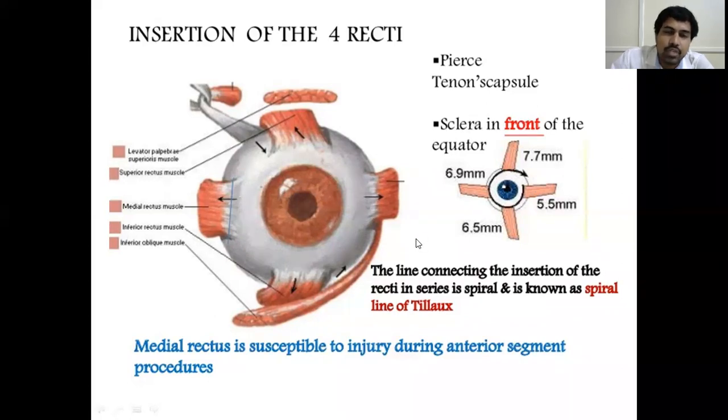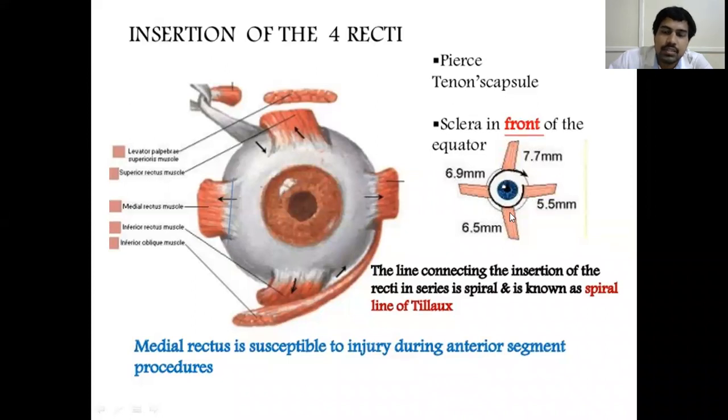If you see in this diagram, the medial rectus is inserted at a distance of 5.5 millimeters from the limbus. Usually for any measurements in the eyeball, we take the limbus as a landmark. The limbus is the junction between the sclera and the cornea. This transparent part is called the cornea, and this opaque part is called the sclera. The limbus is always fixed in any eye. So for any measurement, we say how much distance it is located from the limbus, 5 millimeters or 6 millimeters, because the limbus is a fixed structure. Here the medial rectus muscle inserts at a distance of 5.5 millimeters from the limbus.